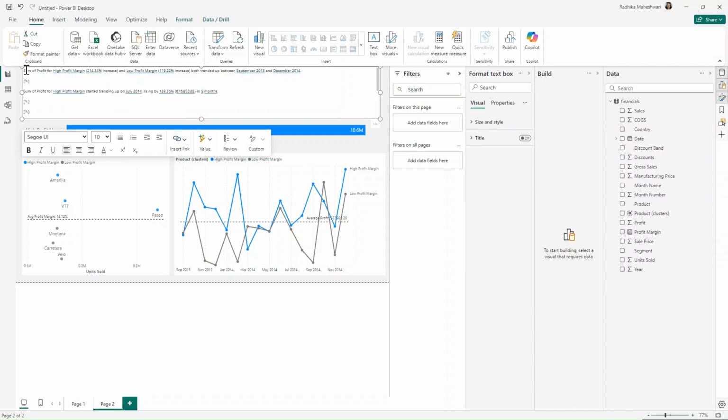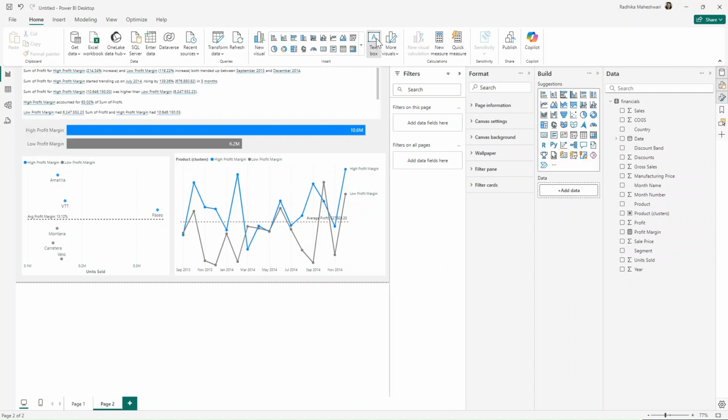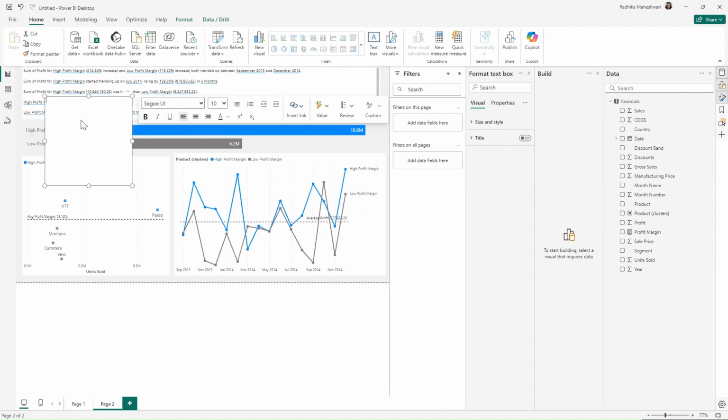Now that this is summarized by Power BI, we can just add another text box which gives us the title, which is how do products with higher or lower profit margins perform. We're just going to edit this. So get the title as 16. It's too bold.